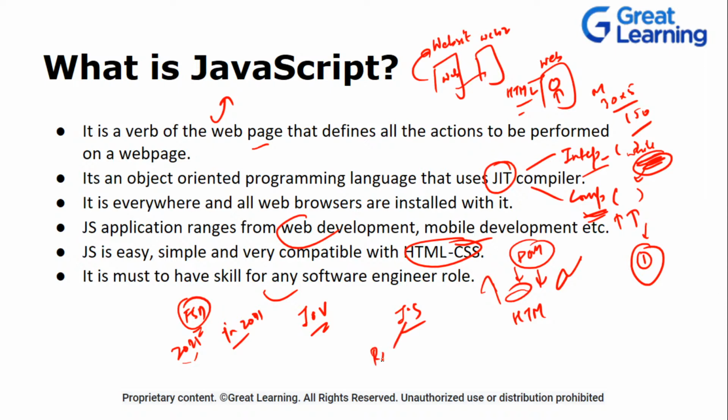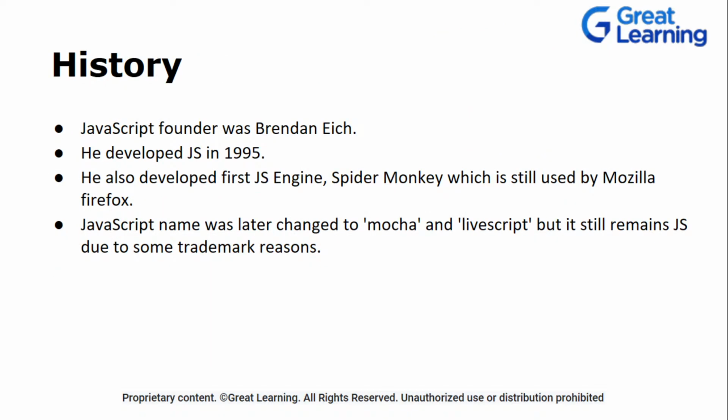Because in JavaScript there is one of the most important libraries, React.js, and there is Node.js, which is a runtime environment. So you are dealing with the front end as well as the back end. You are doing the back end process as well as the front end process, thus making you a full stack developer. This is the shortest and simplest way. So JavaScript is very important. You should have a good hold of JavaScript, because React.js is dependent on JavaScript, and Node.js is also dependent on JavaScript. So this is how you do it.